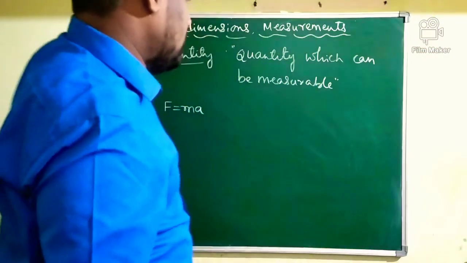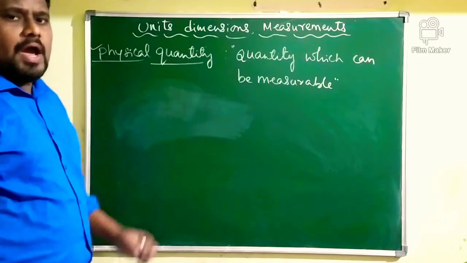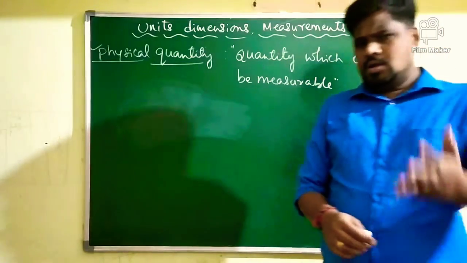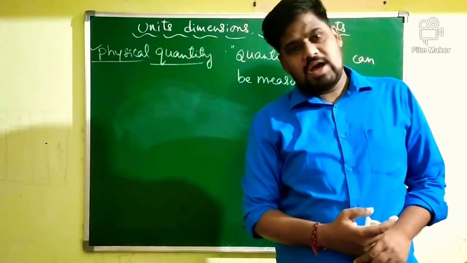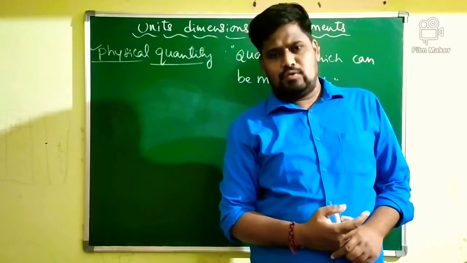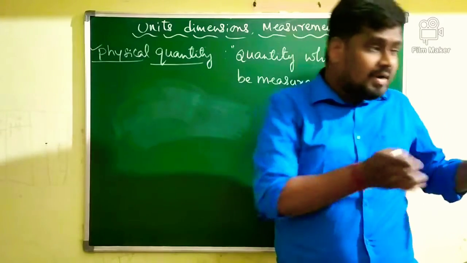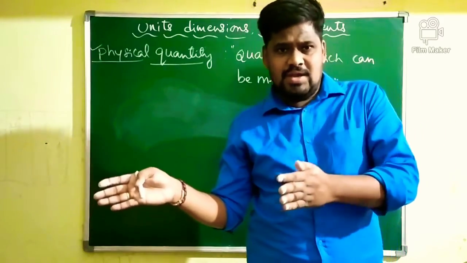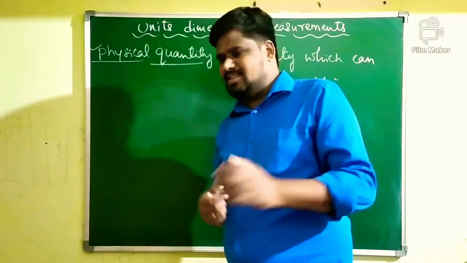So, after measuring any physical quantity, you have to represent the physical quantity. For example, I will ask you to measure the length of a room. After measuring the length of a given room, or else after measuring the length of a given object, I will ask you to report the result.